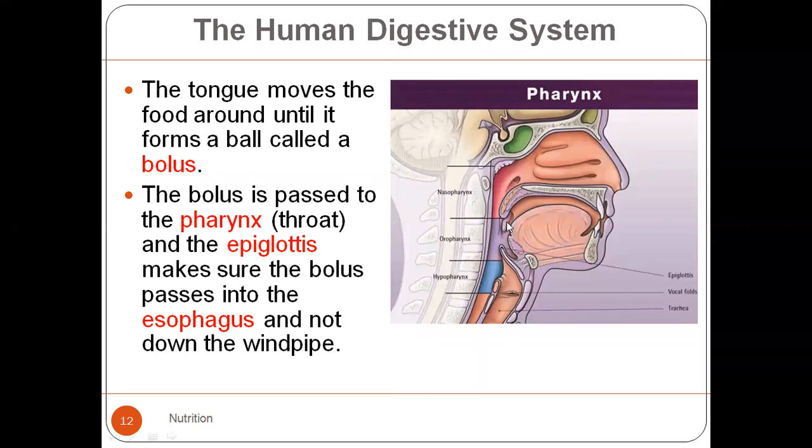The start of swallowing is a voluntary process. आपने कब किसी चीज को swallow करना है, ये आपकी मर्जी है. It is a voluntary process. लेकिन once the food has passed into the digestive tract, फिर आपकी मर्जी नहीं है, फिर आप उसको कंट्रोल नहीं कर सकते हैं. Then it moves down the digestive tract by a wave of contraction which is known as the peristaltic movement.